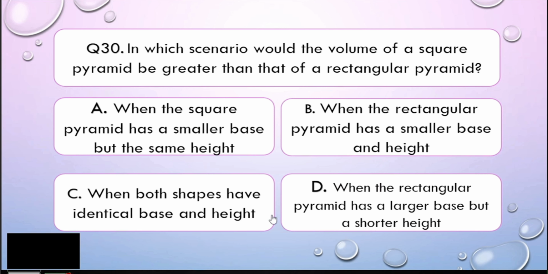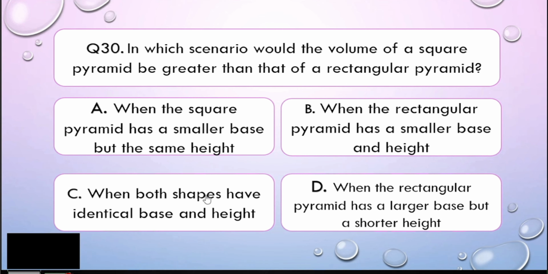Alright, math learners, as you can see here, we are comparing two pyramids, the rectangular pyramid and the square pyramid. Both of them, if we consider the volume, use 1/3, right? Now, in order for the volume of a square pyramid to be greater than the rectangular pyramid, of course, we need to make the base and height of the square pyramid bigger than that of the rectangular pyramid, or vice versa. We make the rectangular one smaller compared to the square pyramid.